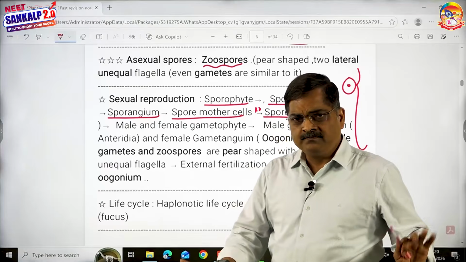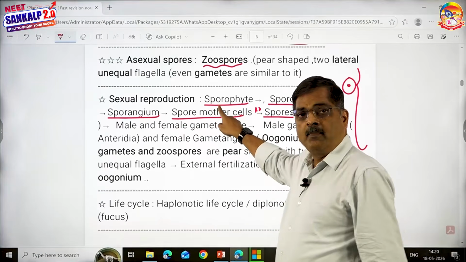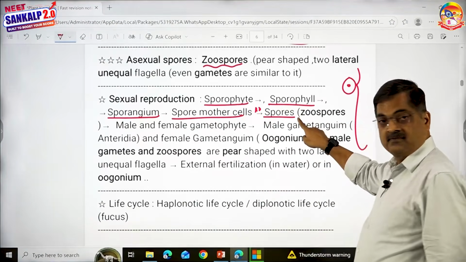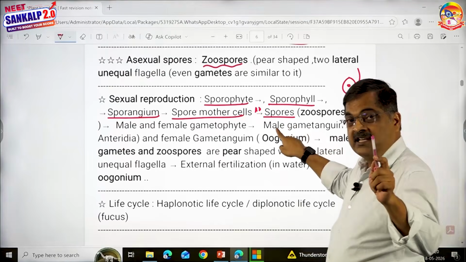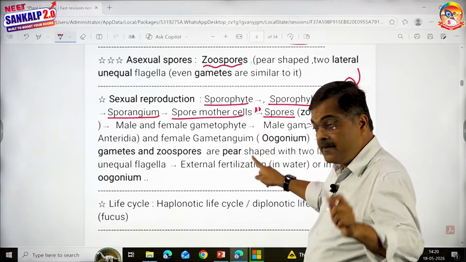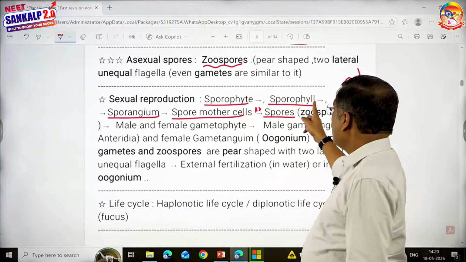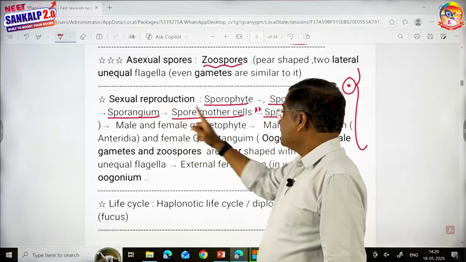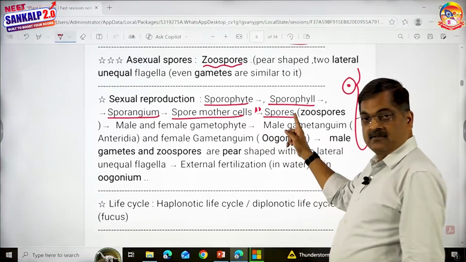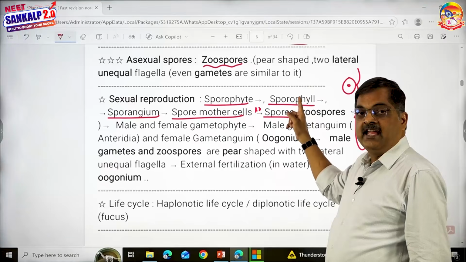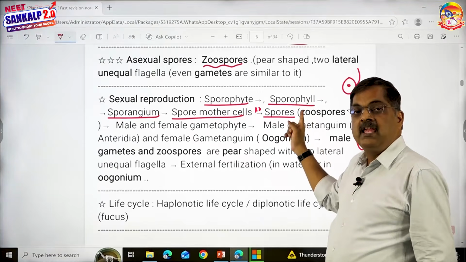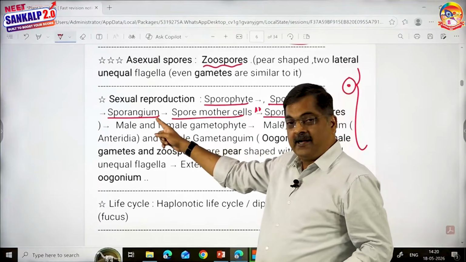Up to here, no problem. Now you understood? The job of sporophyte is to produce spores. Memorize this properly: sporophyte, sporophyll, sporangium, spore mother cell, spores. Sporophyte contains leaves called sporophylls. Leaves contain bags called sporangia.